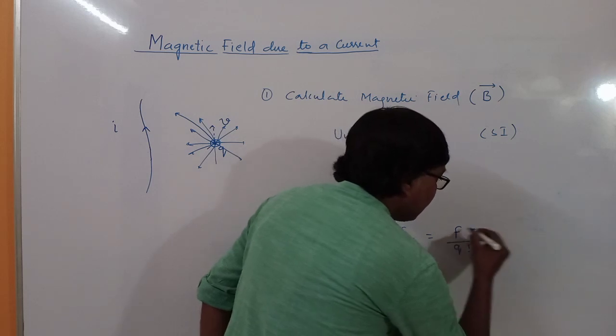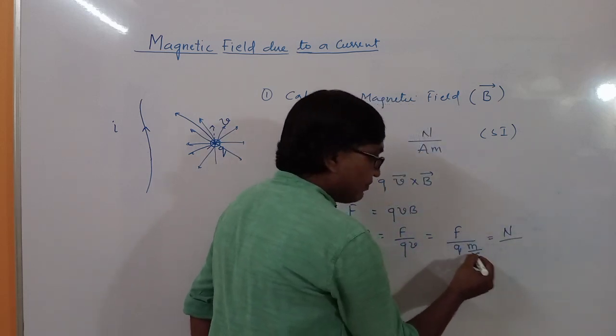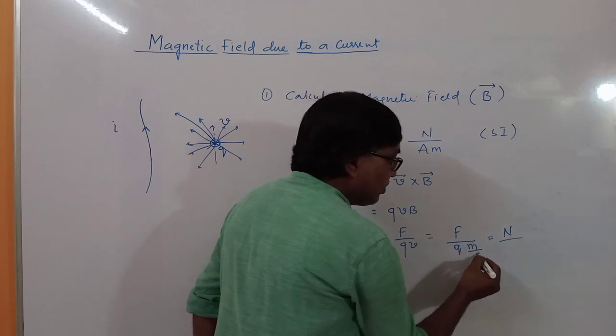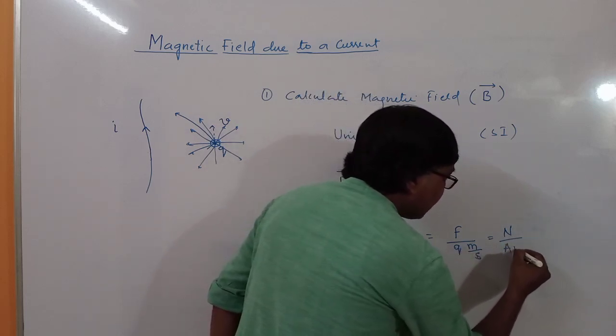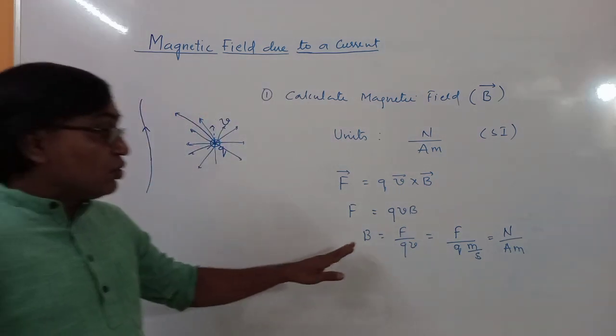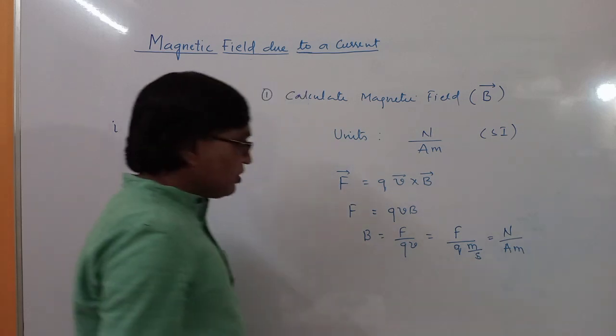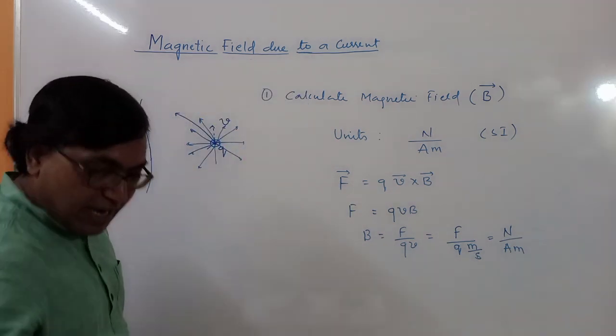So force in Newtons over ampere meter: Newton per ampere meter. This is the unit of magnetic field.